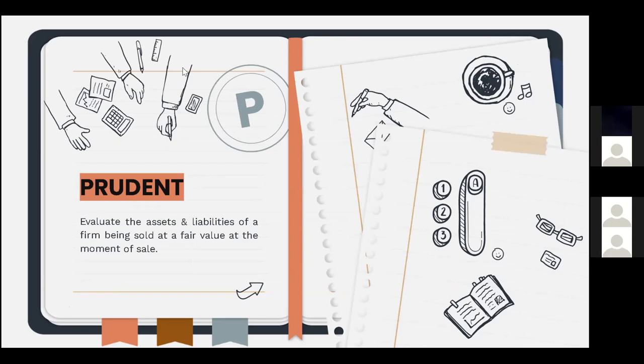Okay, so the next one is prudence. What is prudence to be exact? Prudence basically means evaluating the assets and liabilities of a firm being sold at a fair value at the moment of sale. So the purchase price would represent the current value of the assets and liabilities instead of their historical value or worth. Prudence is also known as a practice that ensures the company is not overvalued by preventing the income and assets from being overstated in the company's reporting. Next.